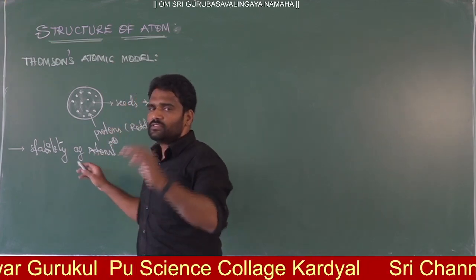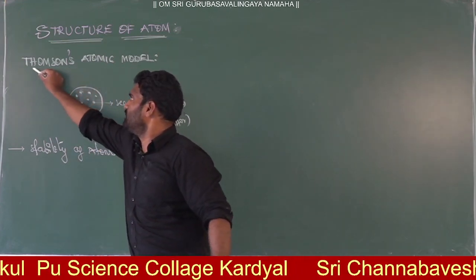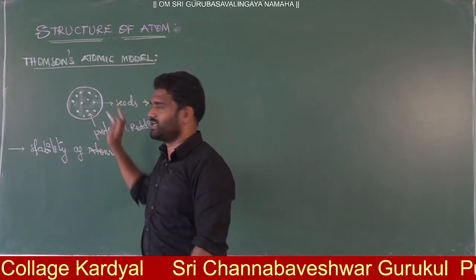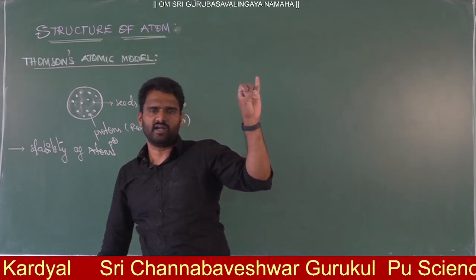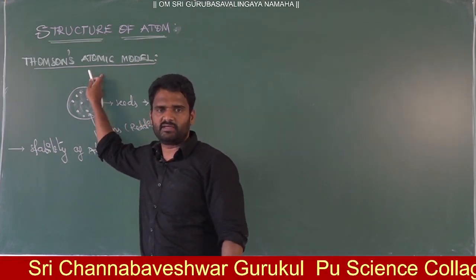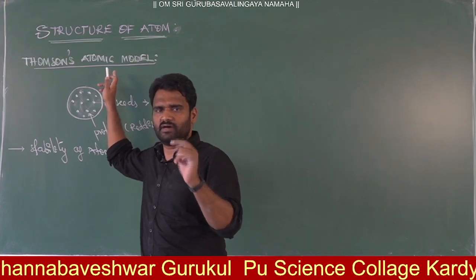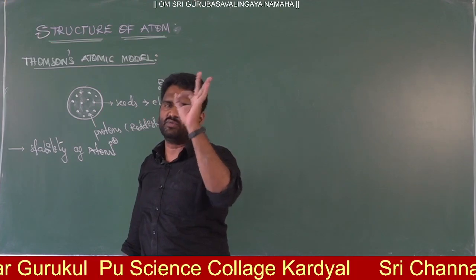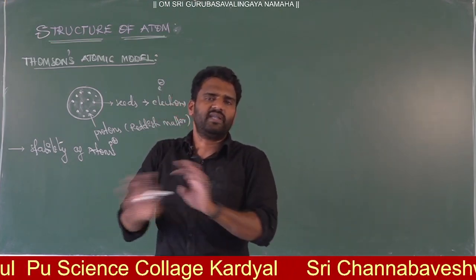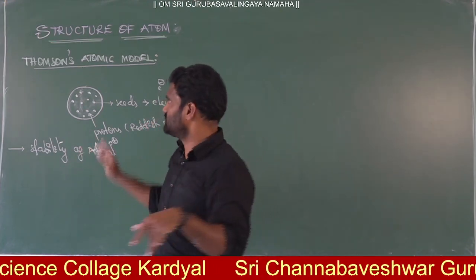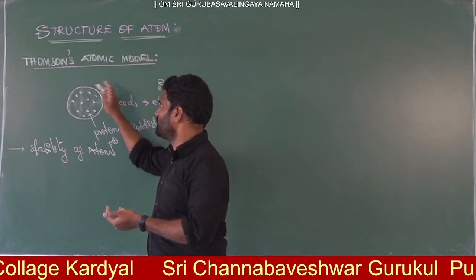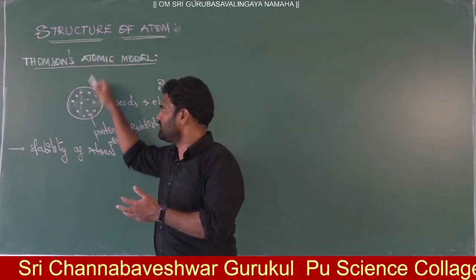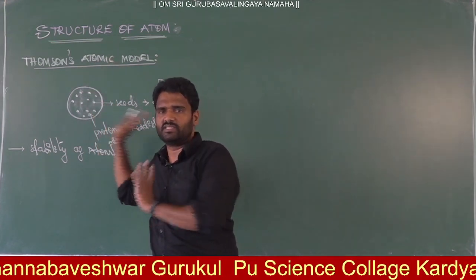Now, after the discovery of electron and proton, this was the second atomic model. The first one is Dalton's atomic theory, the second is the Thomson atomic model. According to Dalton, the smallest particles are only atoms, and there are no further particles in matter. Next, Thomson, after the discovery of electron and proton, explained an atomic model with two particles: electrons embedded in the proton reddish matter. This is the Thomson atomic model.